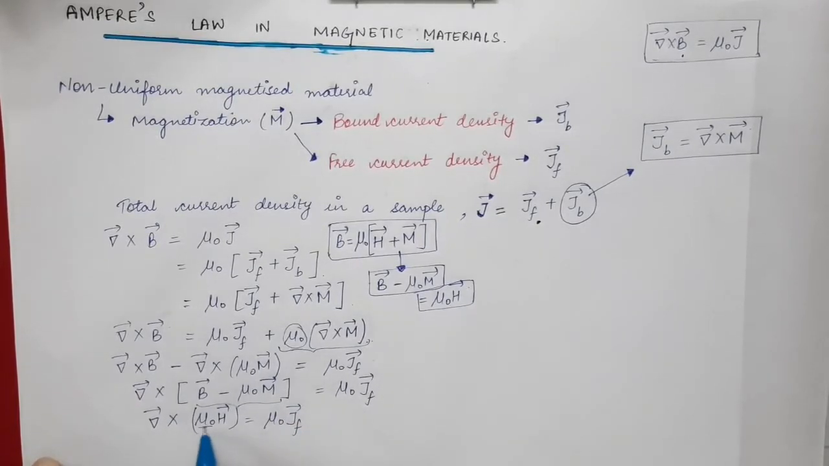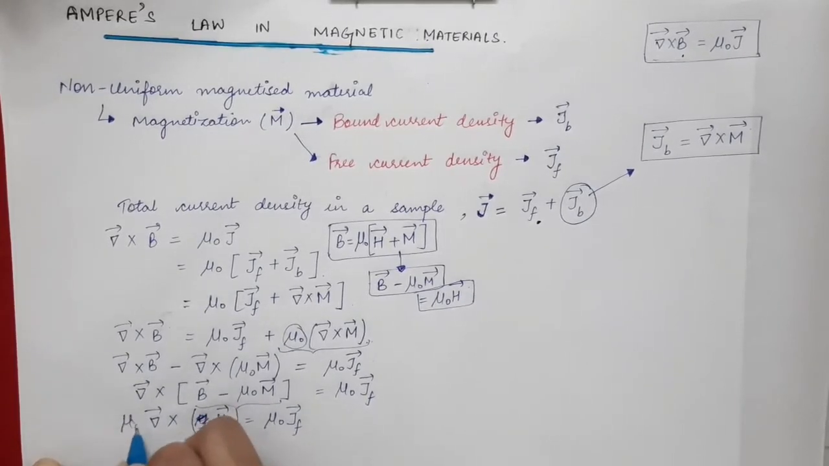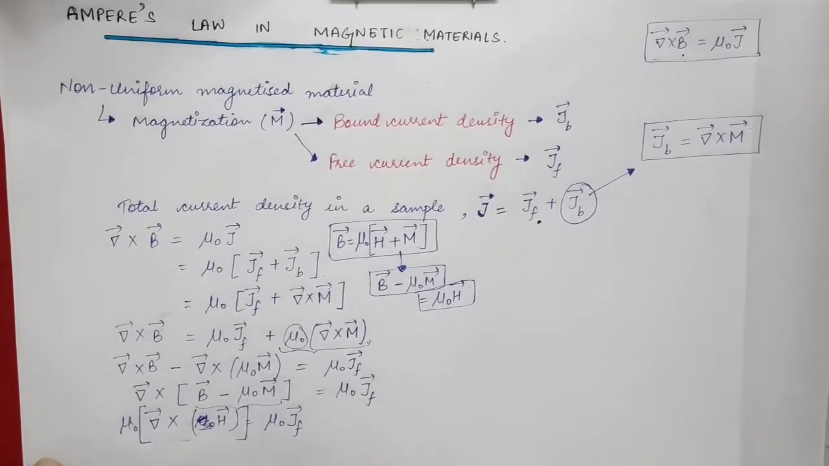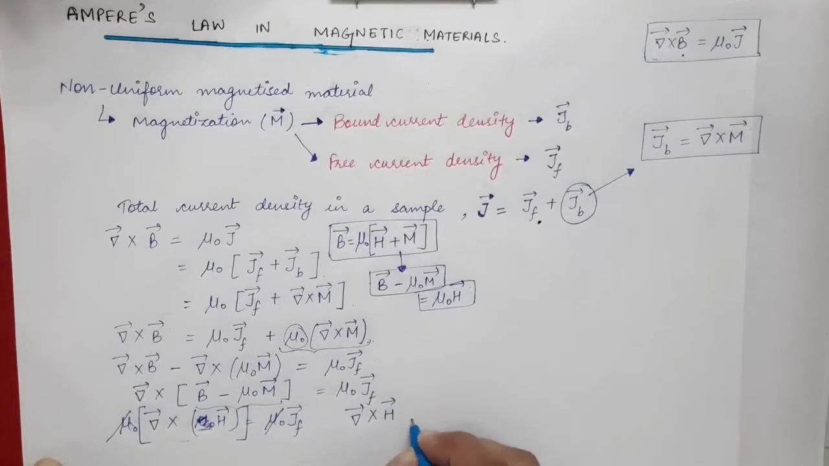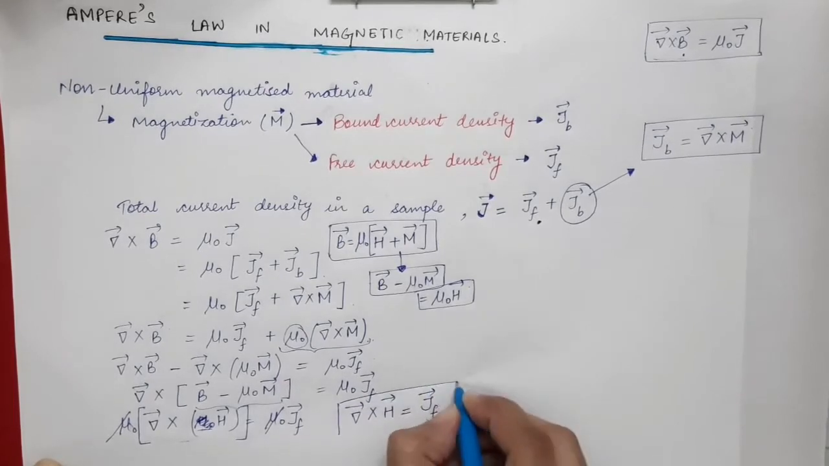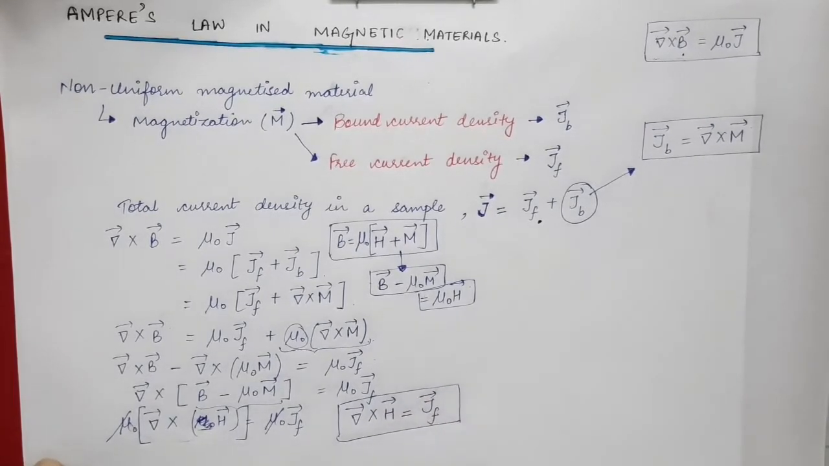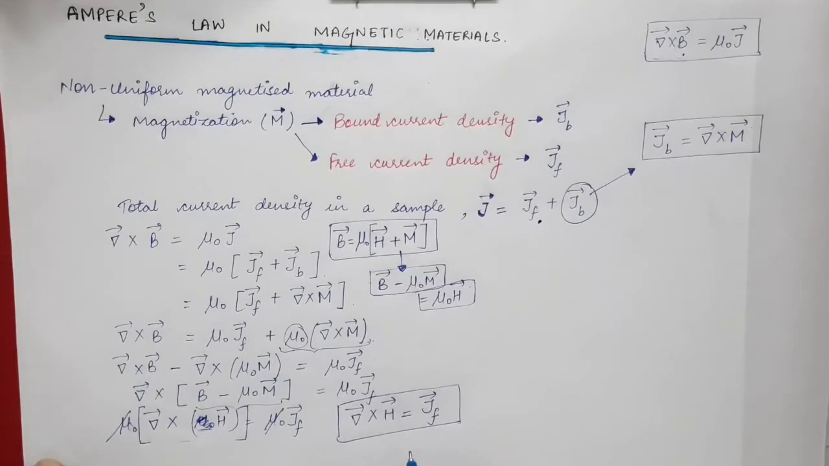So this mu naught is a scalar and it can be taken outside this curl. So you can write it as mu naught times the whole term, curl of H vector. So mu naught and mu naught will cancel and you will be left with curl of magnetizing field intensity is equal to the free current density vector. So this equation is called the differential form of Ampere's law in the case of magnetic materials, the materials which are magnetized.